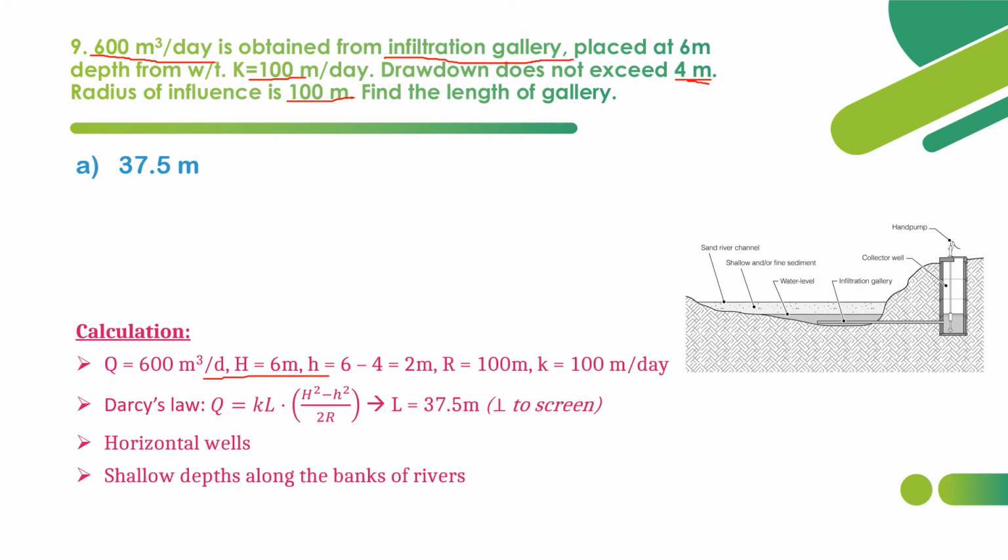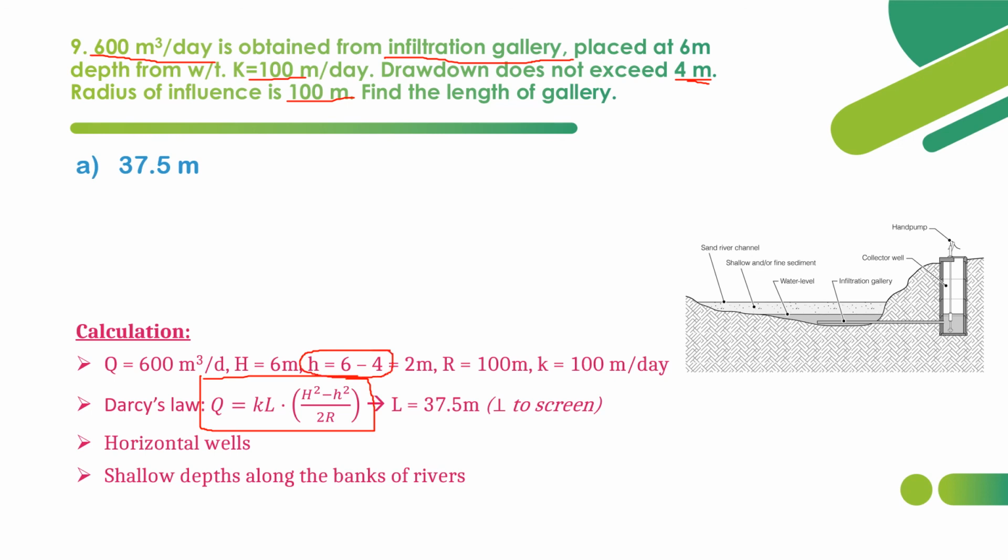For infiltration gallery, Q is given by KL into H square minus small h square divided by 2R. R is the radius of influence. K is nothing but coefficient of permeability. L is length of infiltration gallery. Q is the discharge. Capital H is the depth of infiltration gallery. Small h is the depth minus drawdown. Small h is the difference between depth and drawdown. So 6 minus 4, 2 meter.